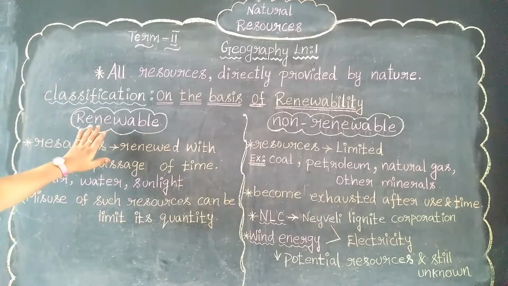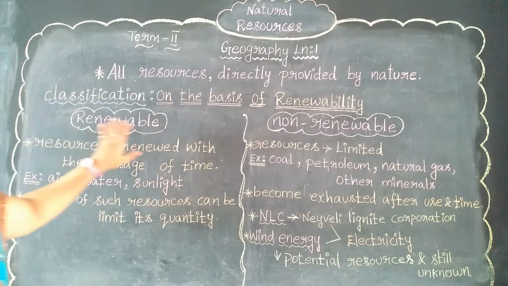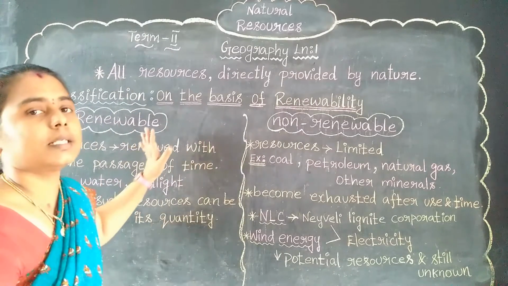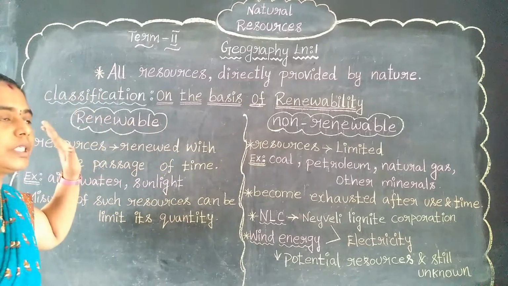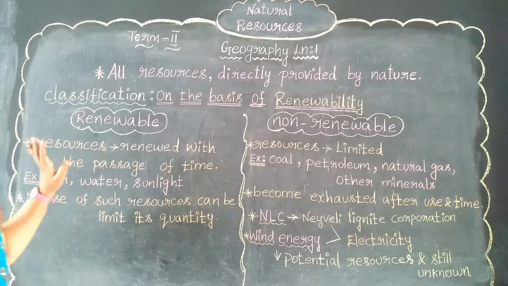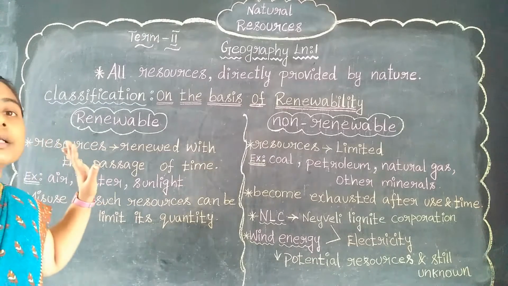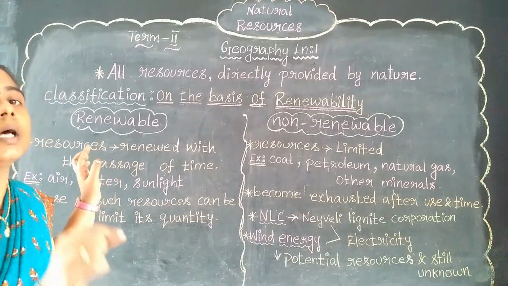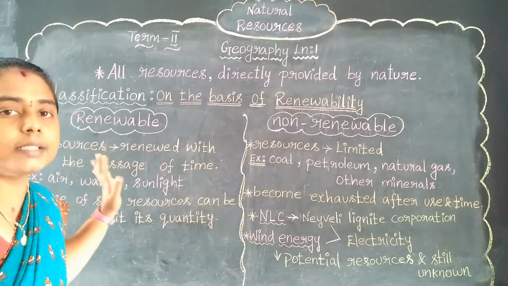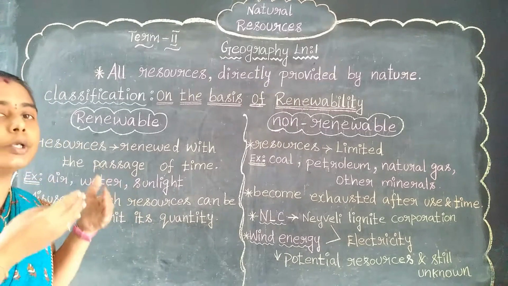On the basis of renewability, resources can be classified into two divisions: renewable resources and non-renewable resources. Let's see the difference between both. What is renewable? See the word renew. Renewable means it should get renewed, often renewed.